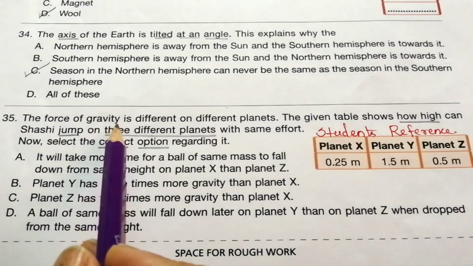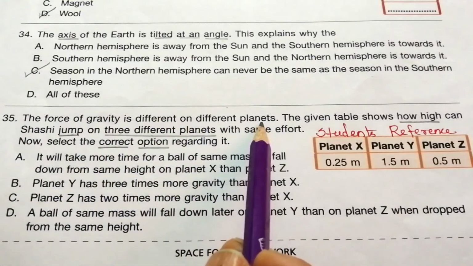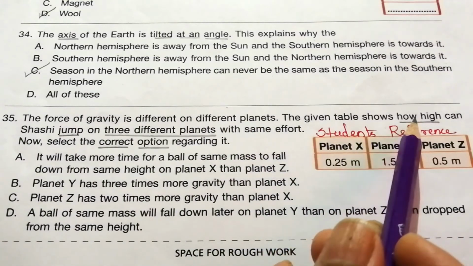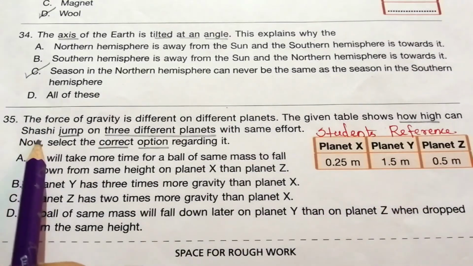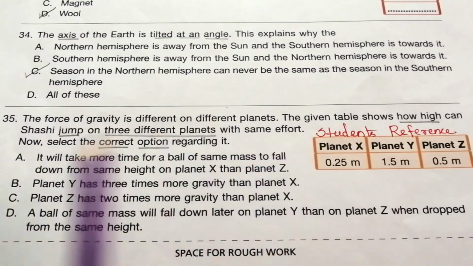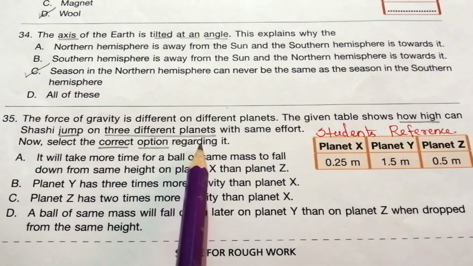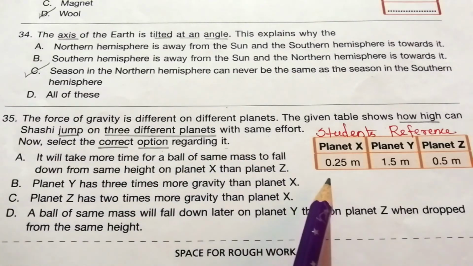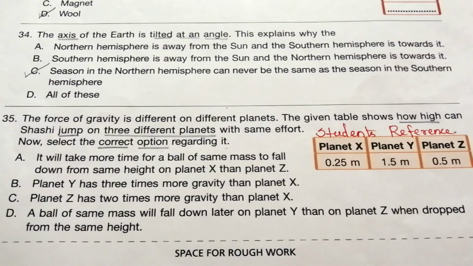35. The force of gravity is different on different planets. The given table shows how high Shashi can jump on 3 different planets with the same effort. Now select the correct option regarding it. You look at the given table and read the given information carefully. Read the given 4 options and try to find out the answer.